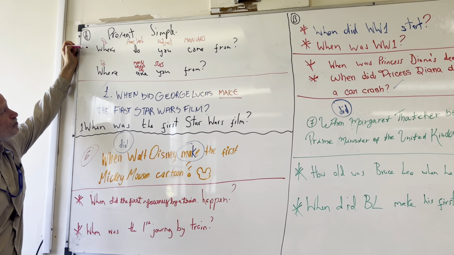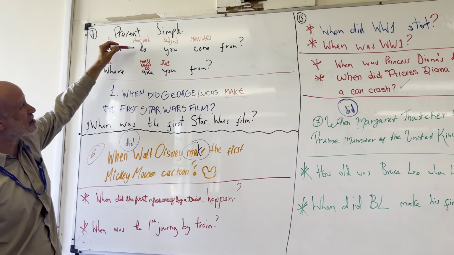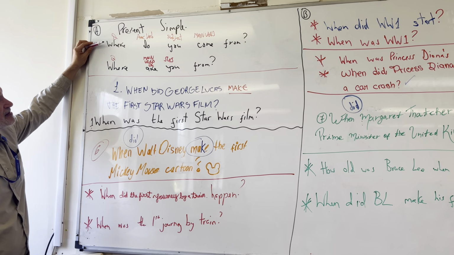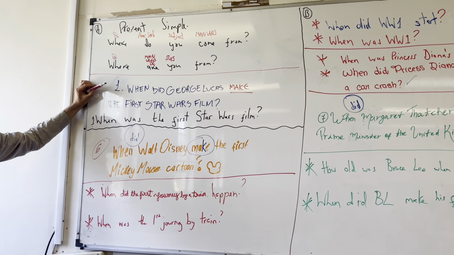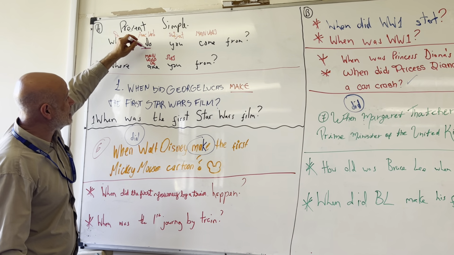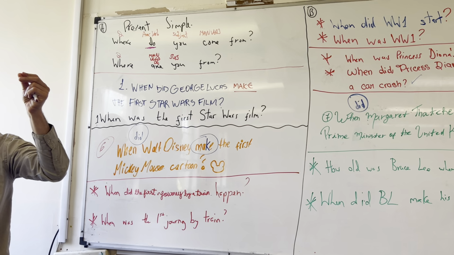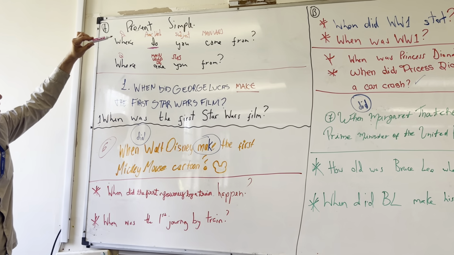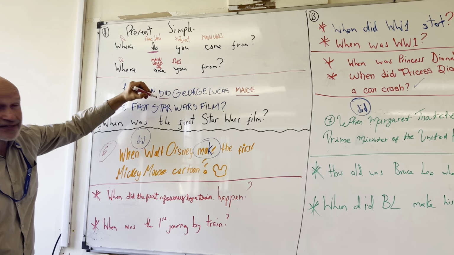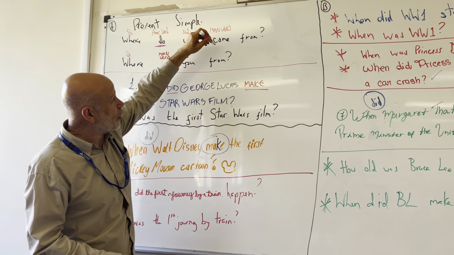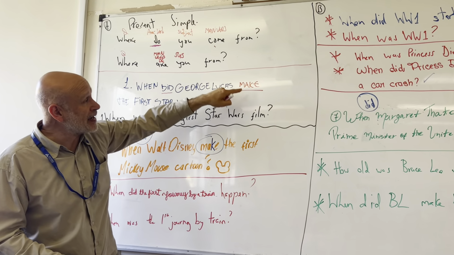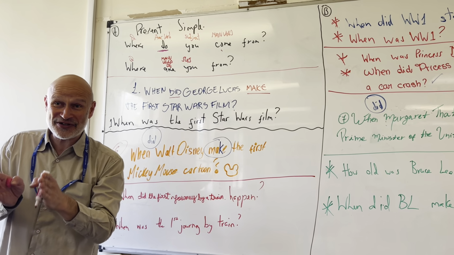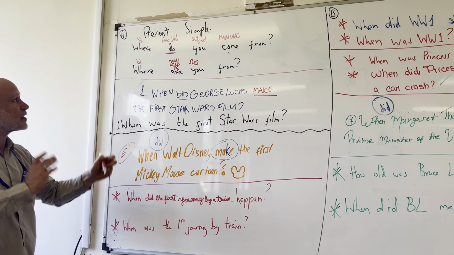Present simple and past simple are very, very similar. With present simple, when we ask a question, we use the question word, the auxiliary verb, the subject, and the main verb. The only difference between present simple and past simple for questions is the auxiliary verb. In the present simple for questions, we'll use do or does. In past simple, we use did. The main verb in present simple and the main verb in past simple is always the infinitive, present simple first person. This is where we had a few problems.